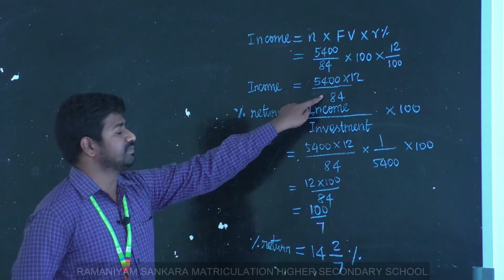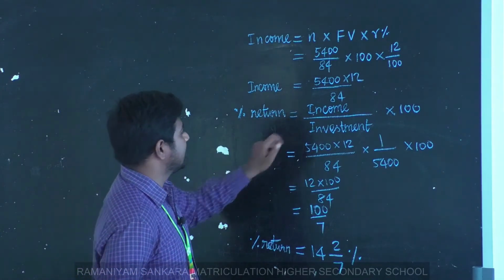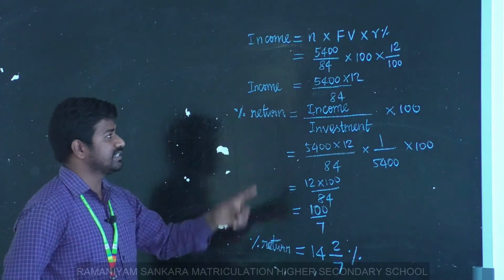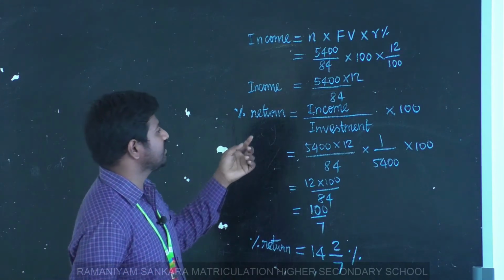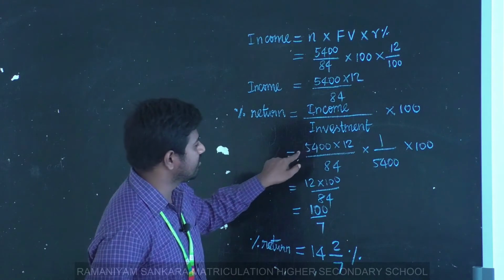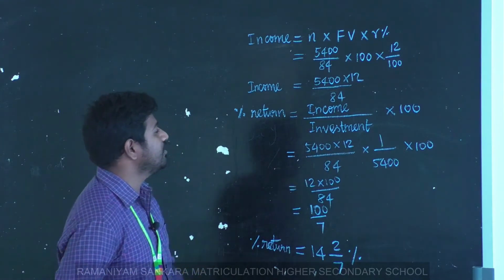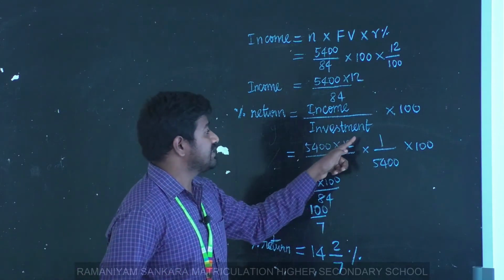This is income. Next, apply the values of income and investment in the percentage return formula. First we take income, 5,400 into 12 divided by 84, into, here investment is in the denominator.